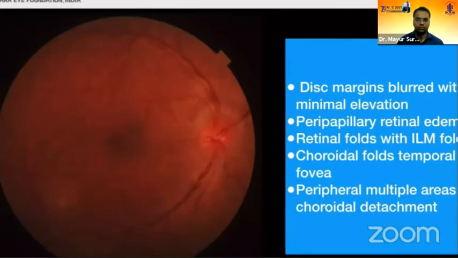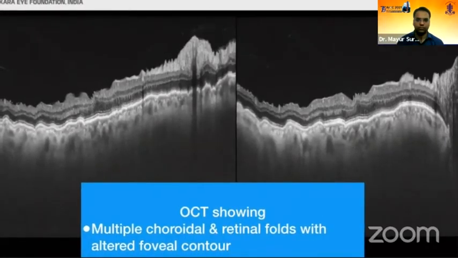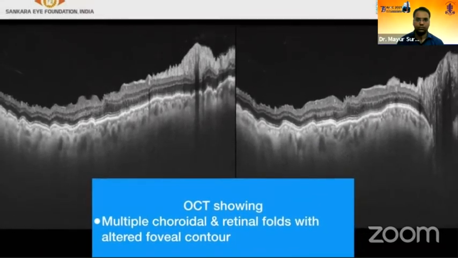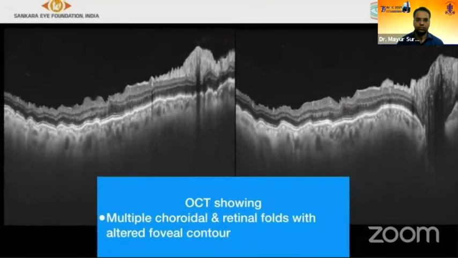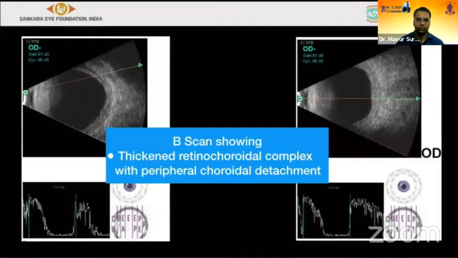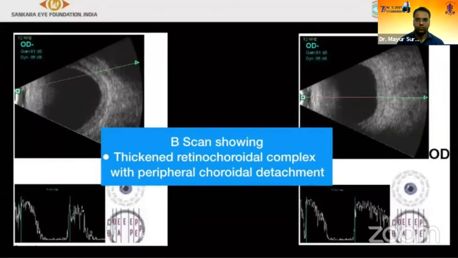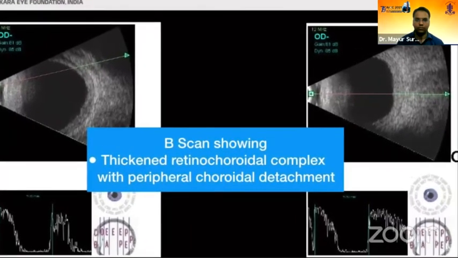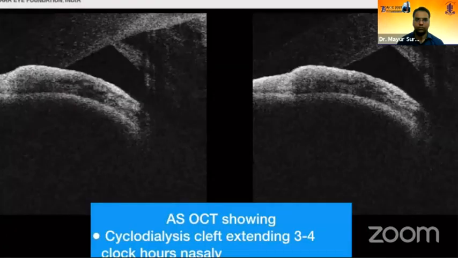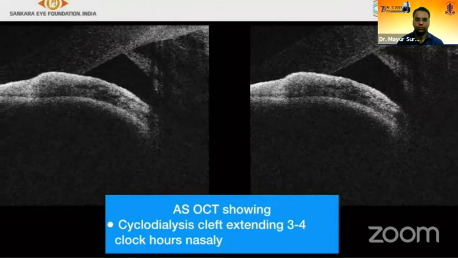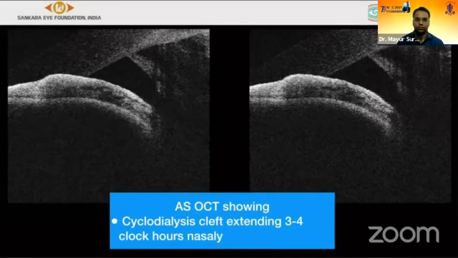areas of choroidal detachment. This is the OCT showing multiple choroidal and retinal folds with altered foveal contour with some amount of optic nerve head edema. This is the B scan showing a thickened retinochoroidal complex with a thickened choroid with peripheral choroidal detachments. This is an anterior segment OCT showing a cyclodialysis cleft extending 3 to 4 clock hours nasally.